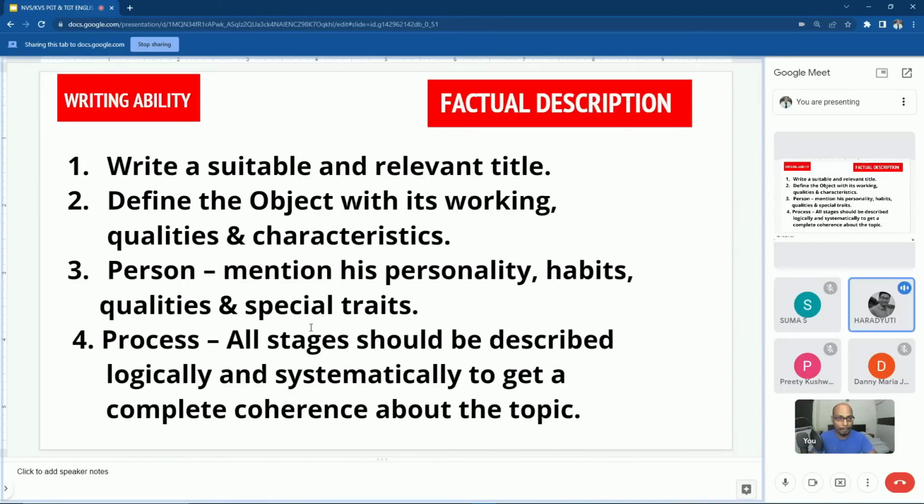Preeti? Sir, I think, hello. What is the right answer? I think it will be debate writing.